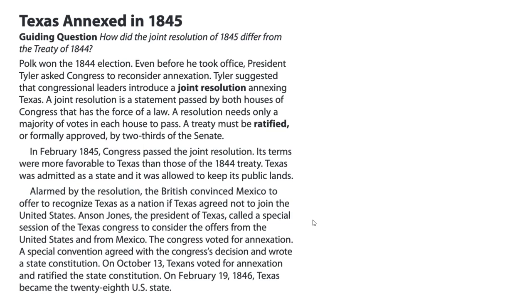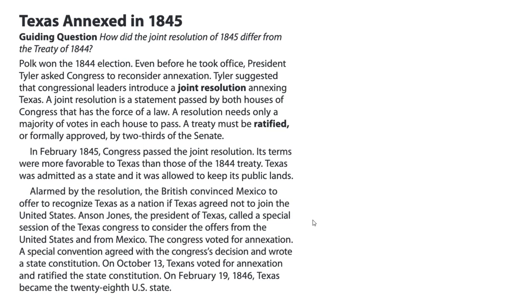In February 1845, Congress passed the joint resolution. Its terms were more favorable to Texas than those of the 1844 treaty. Texas was admitted as a state, and it was allowed to keep its public lands. Alarmed by the resolution, the British convinced Mexico to offer to recognize Texas as a nation if Texas agreed not to join the United States. Anson Jones, the president of Texas, called a special session of the Texas Congress to consider the offers from the United States and from Mexico.